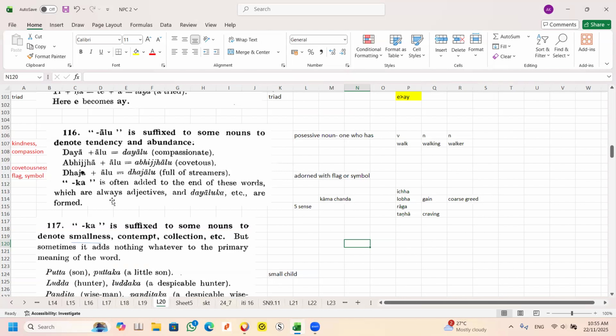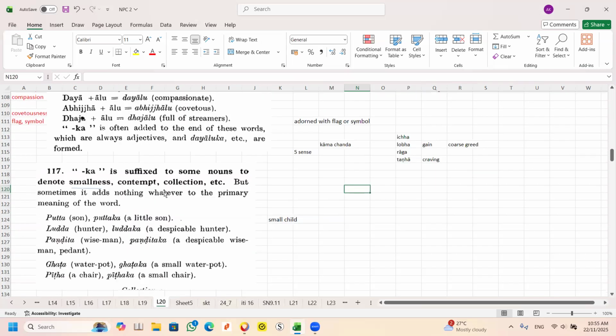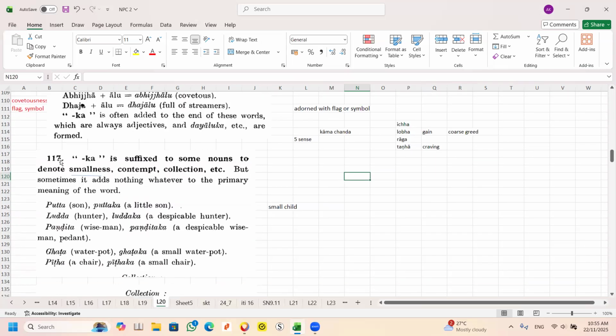Okay, we will move to this one. Number 117. Car is added. That means here it says you add a suffix to a noun. All this is already a noun. All the way from the start until now is all a noun. A noun plus some suffix becomes a secondary derivative.